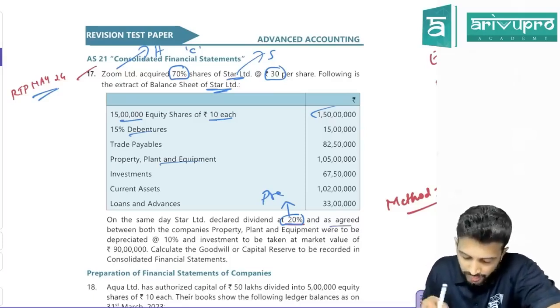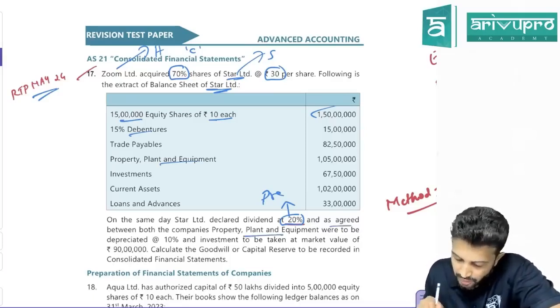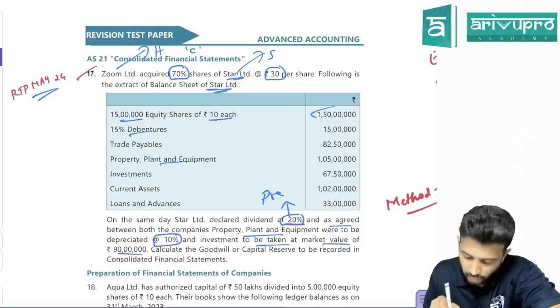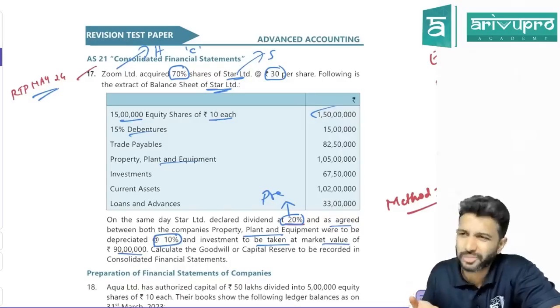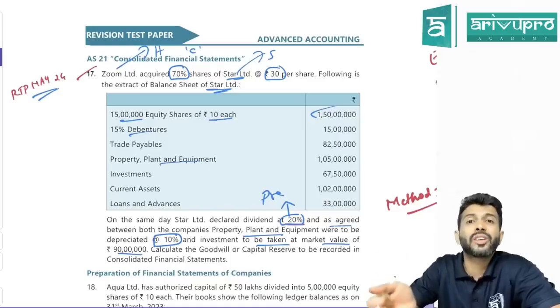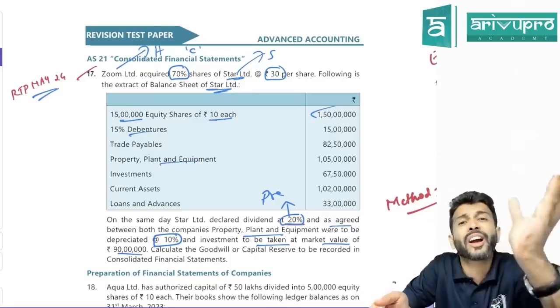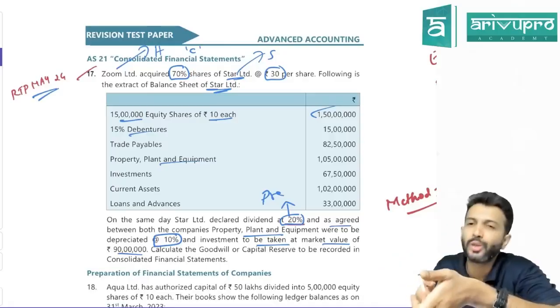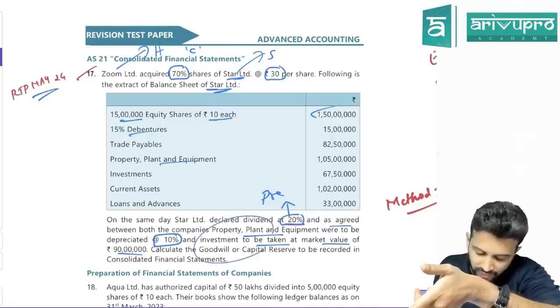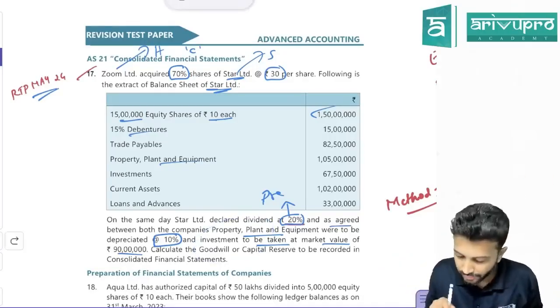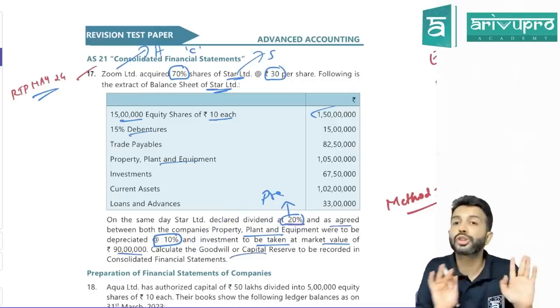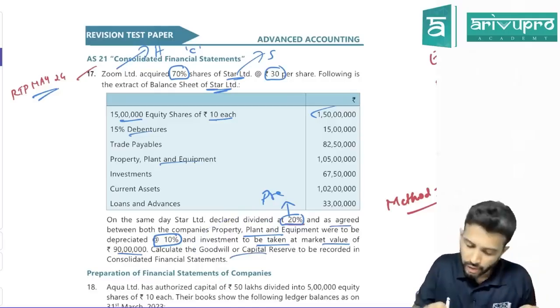Okay. All. And it was agreed between both companies: PP were to be depreciated at 10%, investment was to be taken over at market value. Revaluation adjustments. Okay. Yes, because now whenever you're finding net assets, we already did in purchase method, net assets you will find at book value or agreed value? Agreed value. So you will take agreed value. Is that okay? Calculate goodwill or capital reserve. Now we'll use shortcut method. Is that fine with you? Okay. Now what we will do.